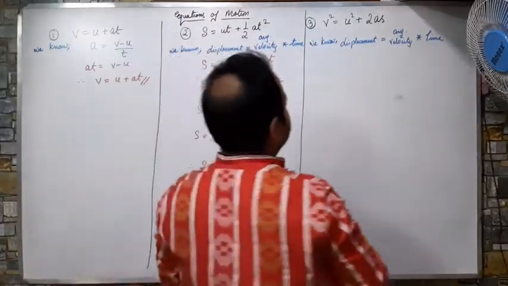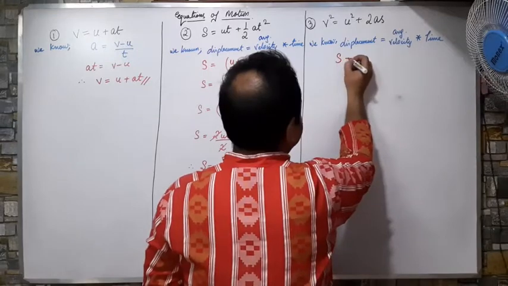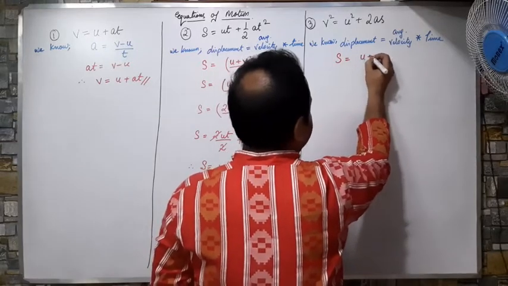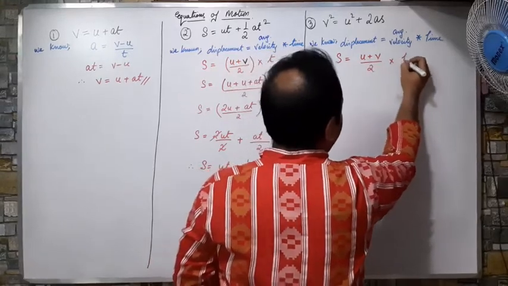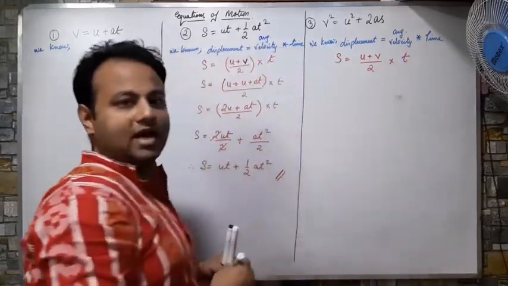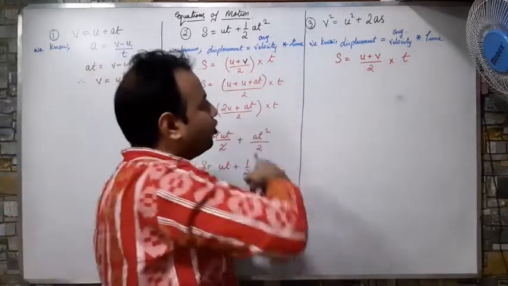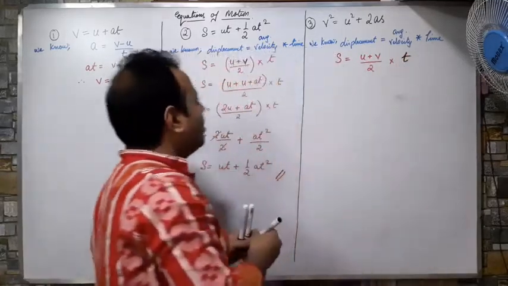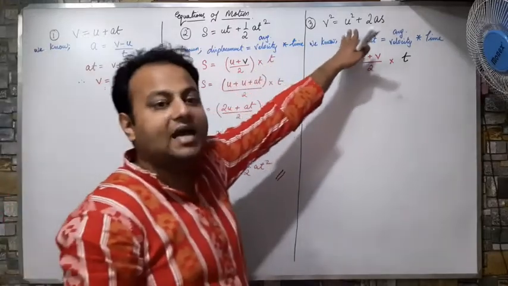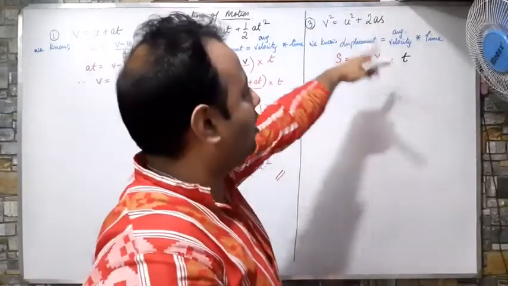Displacement is written as s. Average velocity is u plus v by 2 into time. Now here I am going to replace this time. Sir, why are you going to replace the time? Because in this formula there is no time, t is not there at all. So I am going to replace this t.